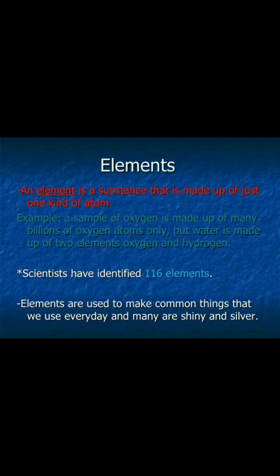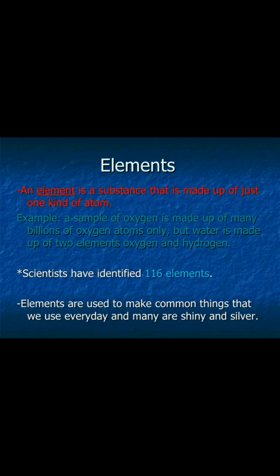Structure of an atom. Atoms have a nucleus and an electron cloud. Atoms are made up of three types of subatomic particles. That is, first one protons, second one neutrons, third one electrons.